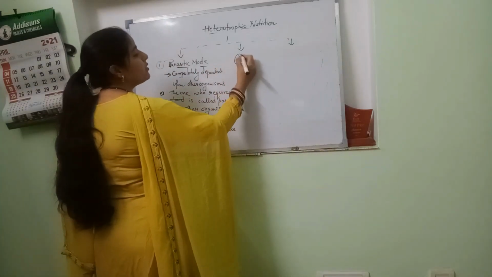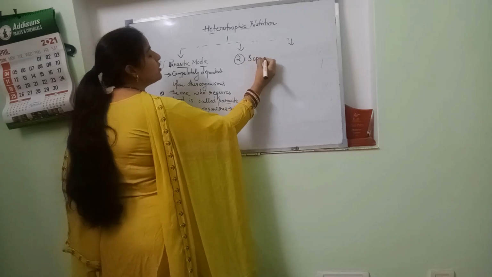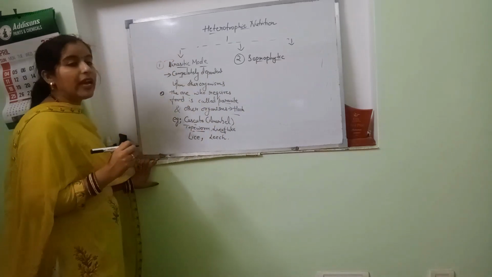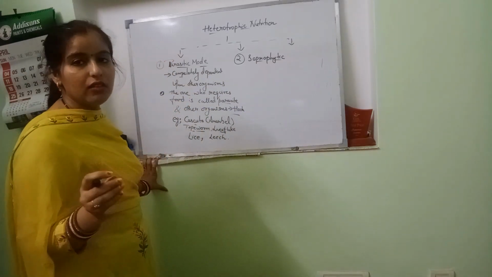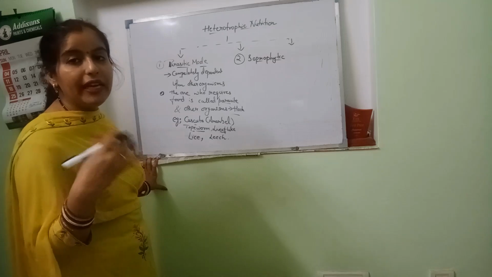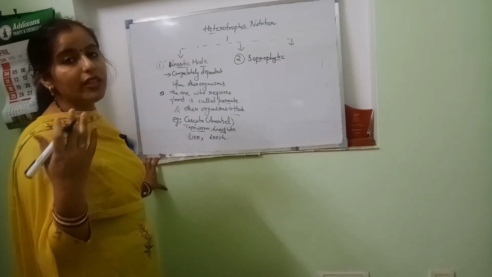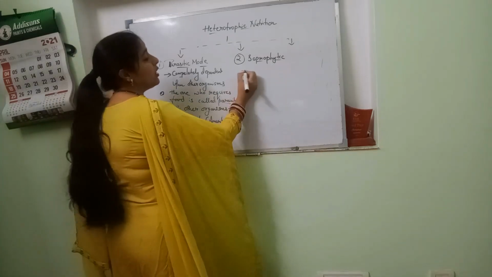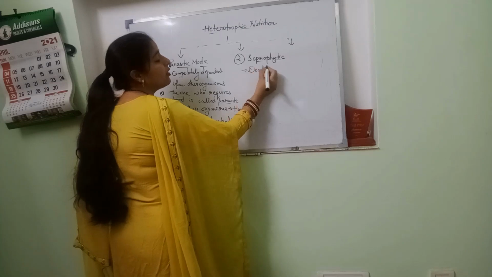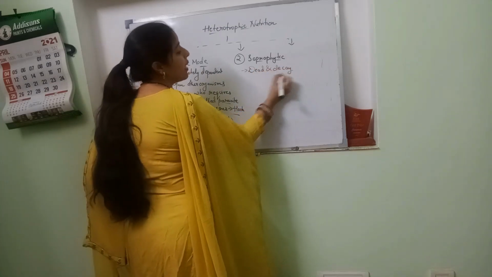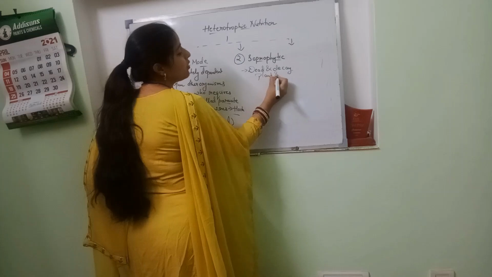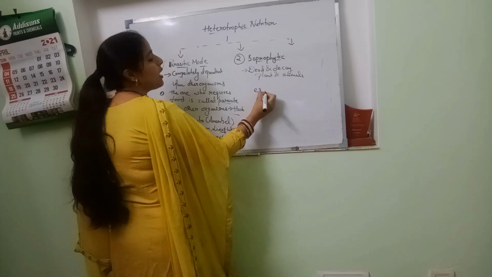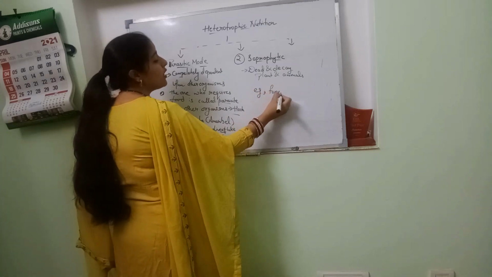The second type is the saprophytic mode of nutrition. The saprophytic mode of nutrition is a type where a plant or any animal is dependent for its food needs on dead and decayed plant or animal material. Examples are fungus and mushroom.